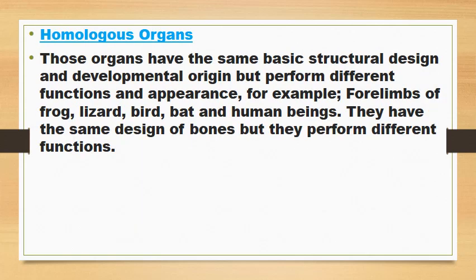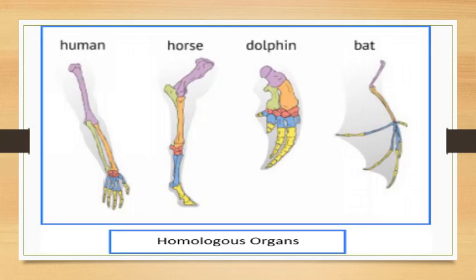Homologous organs. Those organs have the same basic structural design and developmental origin but perform different functions and have different appearances. For example, forelimbs of frog, lizard, bird, bat and human beings. They have the same design of bones but they perform different functions. Human, horse, dolphin and bat forelimbs are all homologous organs.